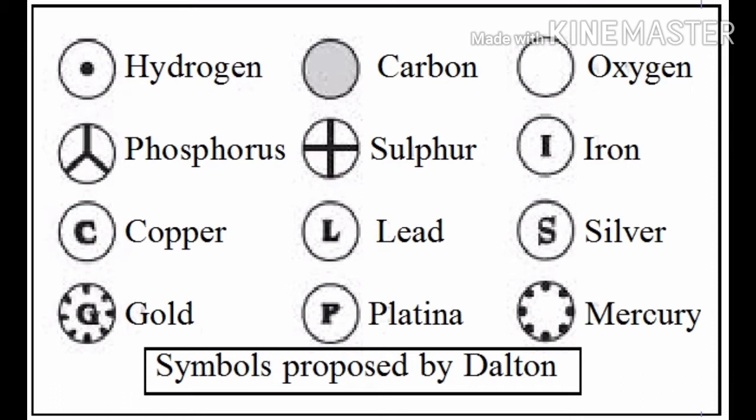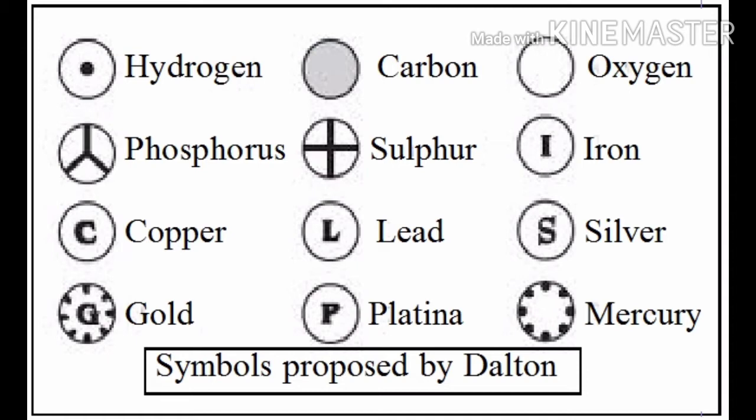Then phosphorus, you can see one symbol there. Then sulfur, plus symbol in the circle. So each element symbol is different from the others. The significance of using these symbols is to identify different elements, to differentiate each element from another.